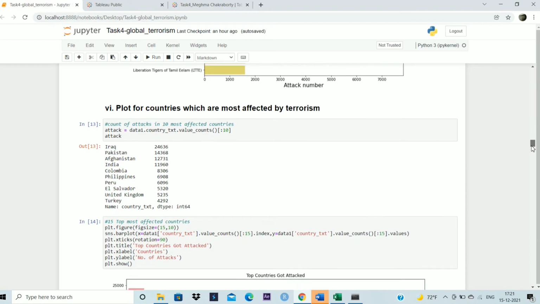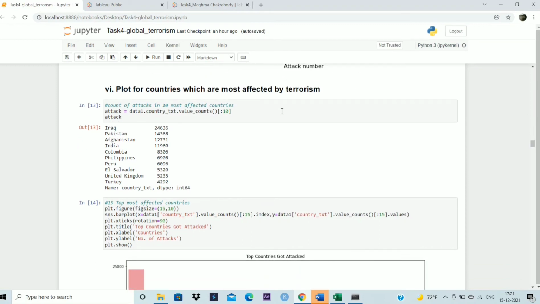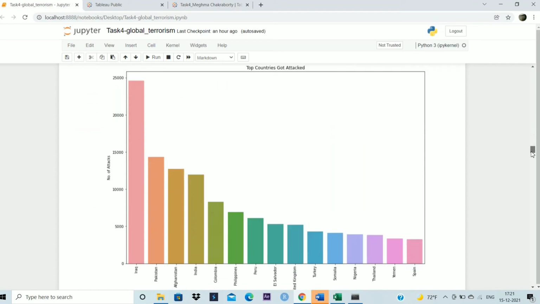Next, there is the plot for countries which are most affected by terrorism. So the country which is most affected is Iraq. So we can see a very vulnerable place for terrorism, which is Iraq. Next, I've plotted the same, which is this. So Iraq is the highest one in attack number. Then is Pakistan, followed by Afghanistan, India, Colombia, and so on.